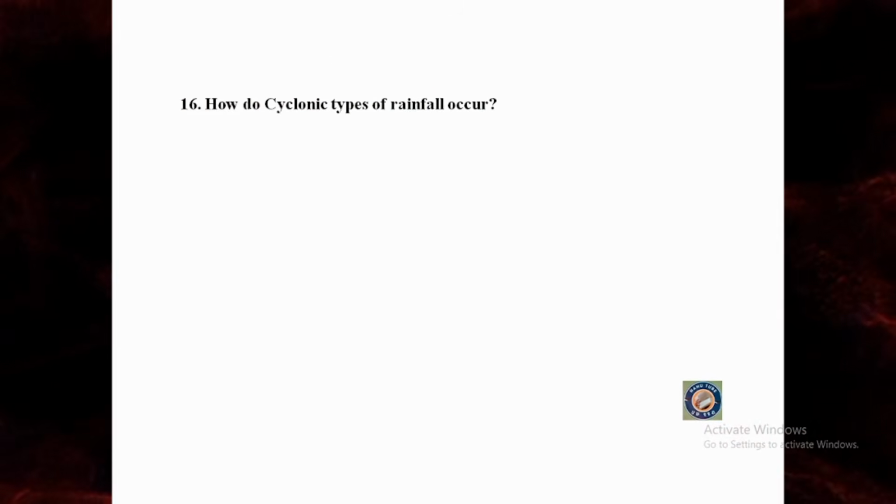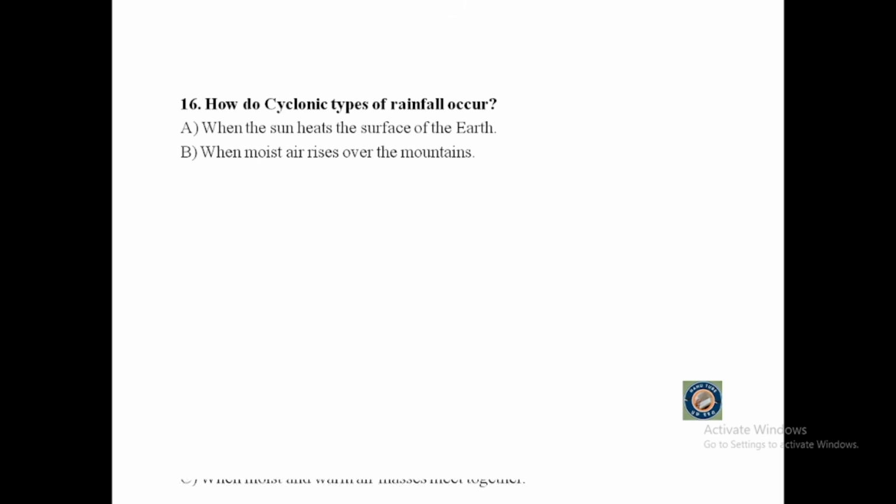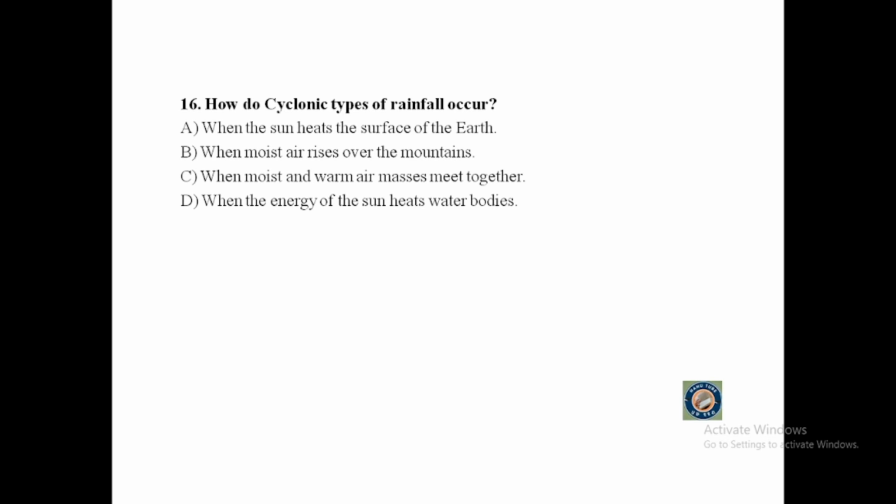Let's go. Question number 16. How do cyclonic types of rainfall occur? A. When the sun hits the surface of the earth. B. When moist air rises over the mountains. C. When moist and warm air masses meet together. D. When the energy of the sun hits water bodies.